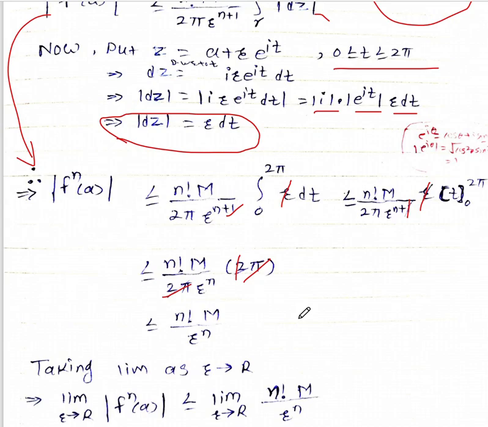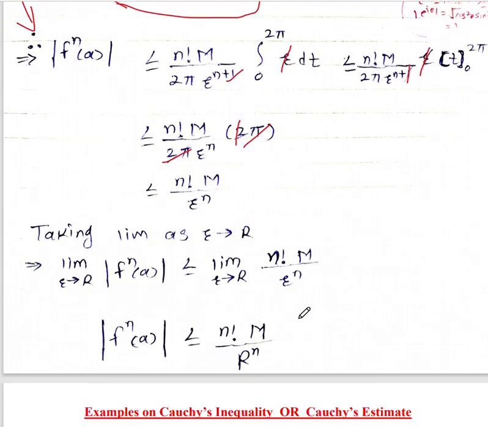Now taking the limit as r tends to capital R. So taking the limit r tends to capital R, modulus of f^n(a) is less than or equal to the limit r tends to capital R of n factorial M upon r raised to power n. So take the limit.